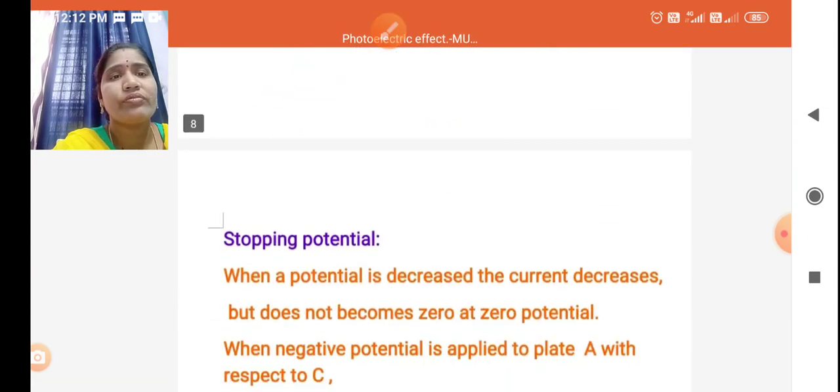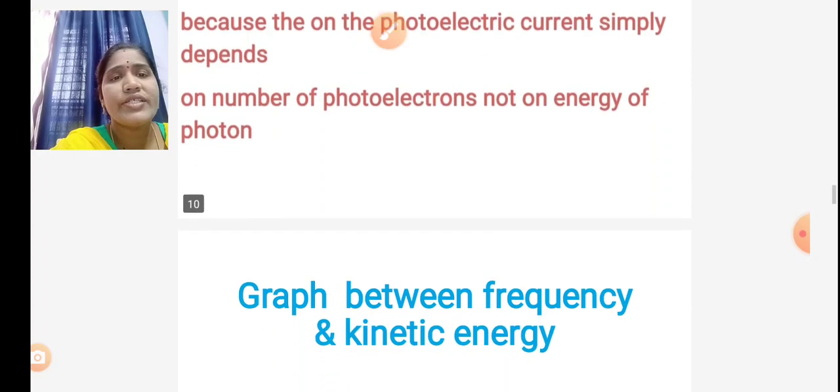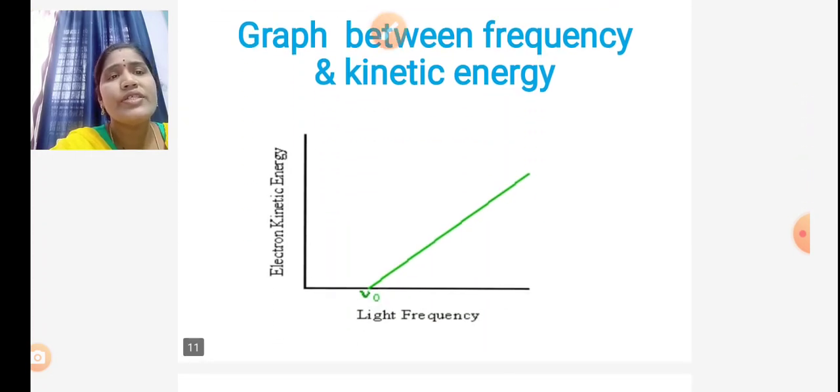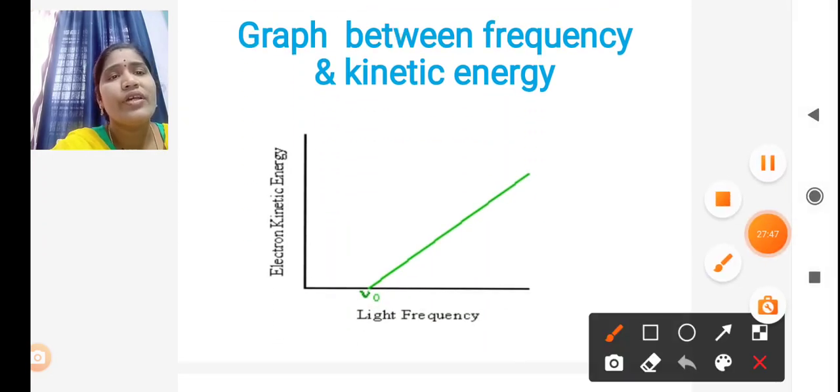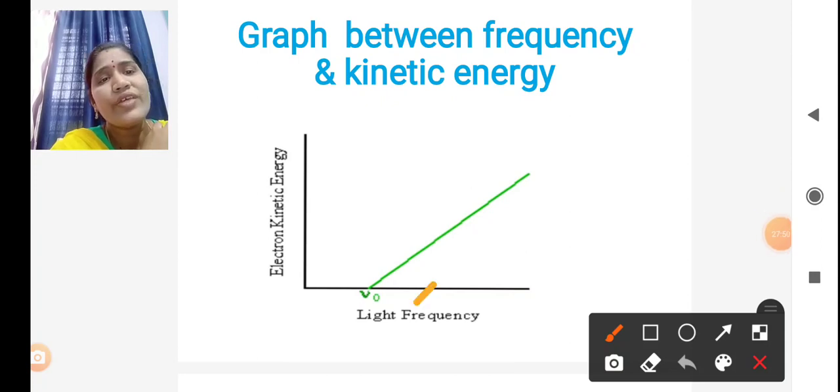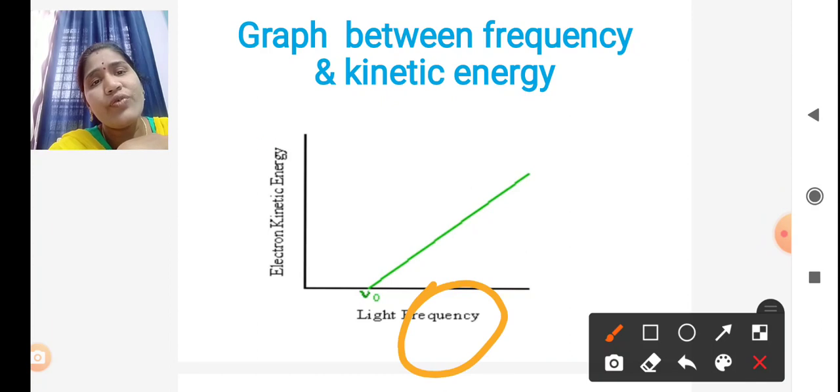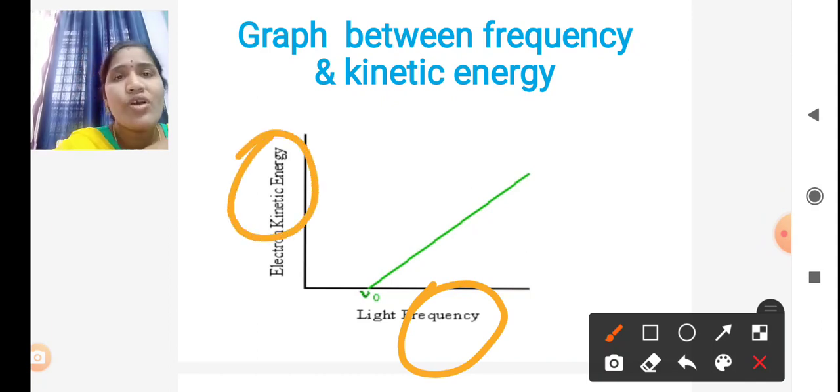Next characteristic. This is the graph of the frequency of the incident light, and it affects only the kinetic energy of the photoelectrons.